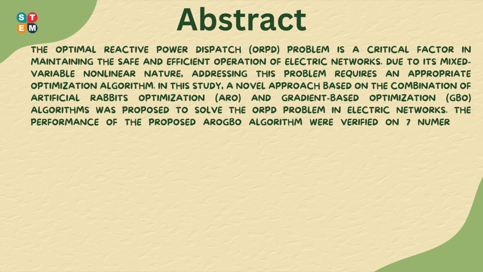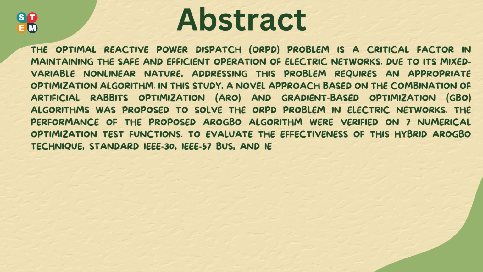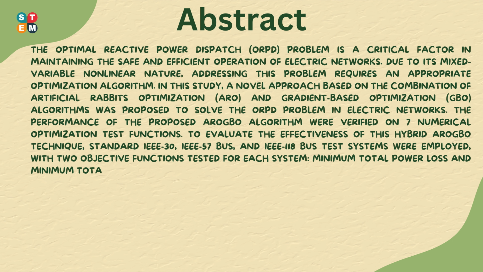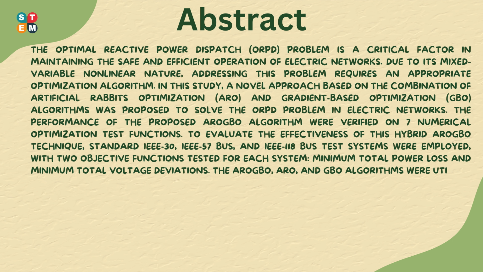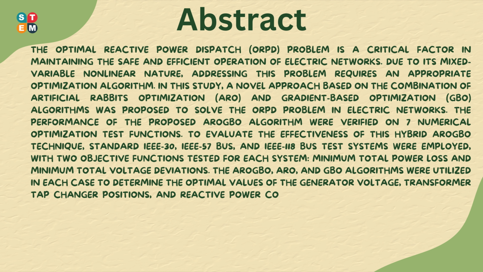To evaluate the effectiveness of this hybrid AROGBO technique, standard IEEE 30, IEEE 57 bus, and IEEE 118 bus test systems were employed, with 2 objective functions tested for each system: minimum total power loss and minimum total voltage deviations. The AROGBO, ARO, and GBO algorithms were utilized in each case to determine the optimal values of the generator voltage, transformer tap changer positions, and reactive power compensation values.